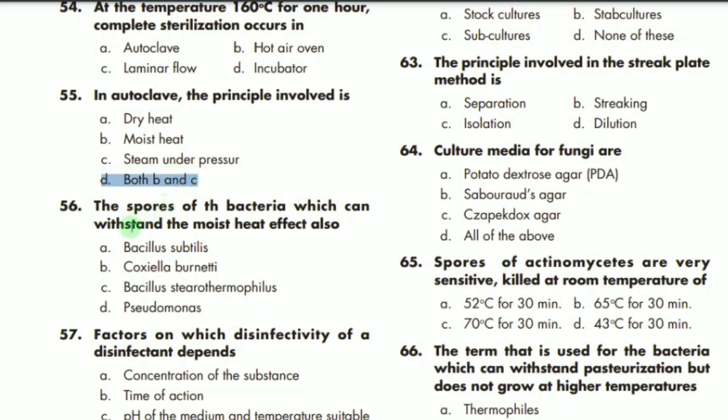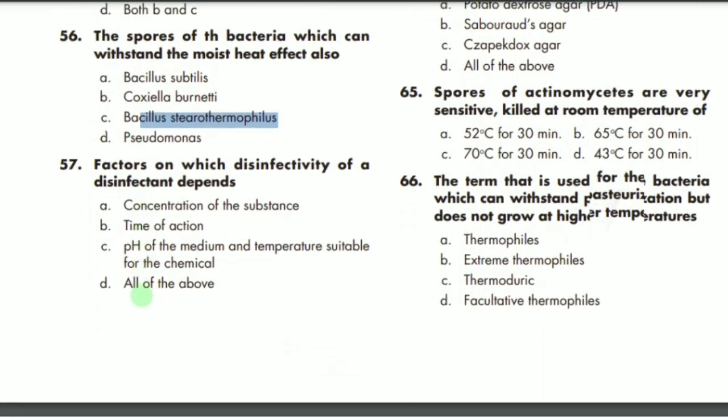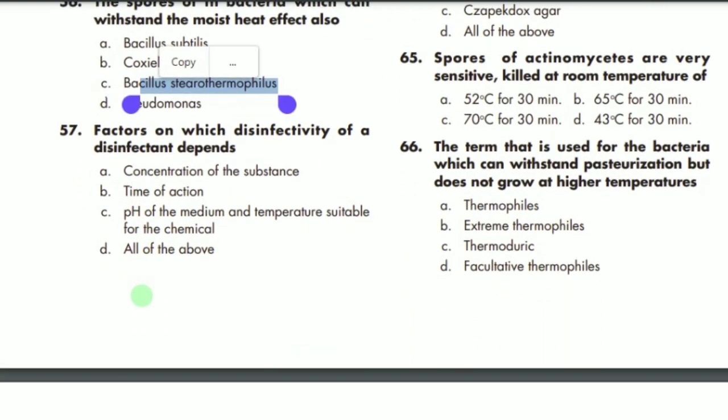MCQ 56 says: the spores of bacteria which can withstand moist heat. For this, the correct option is Bacillus stearothermophilus. C is the correct option. MCQ 57 says: the factors on which the efficacy of a disinfectant depends.